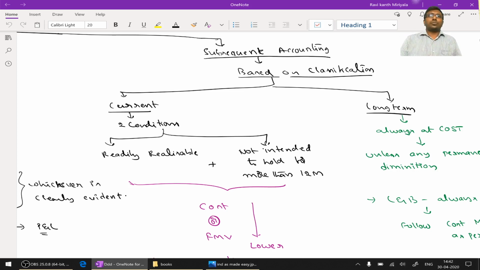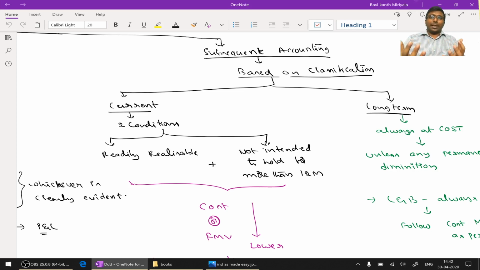To say an investment is current investment, there are two conditions to satisfy. The first one is it should be readily realizable, that means easily convertible into cash. And the second condition, intention to hold for not more than 12 months. If you satisfy both the conditions, then I say it is a current investment. Not just the 12 months criteria, it should be readily realizable.